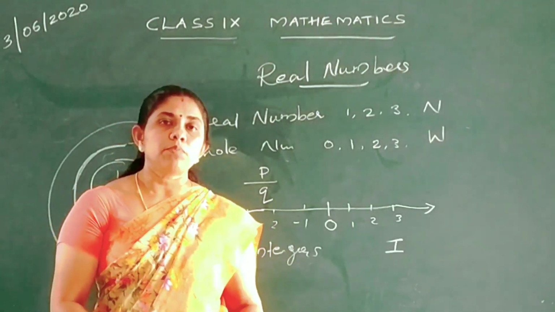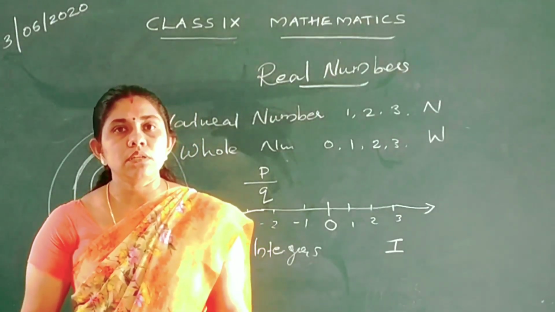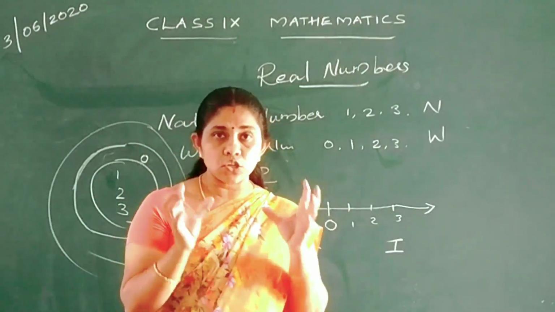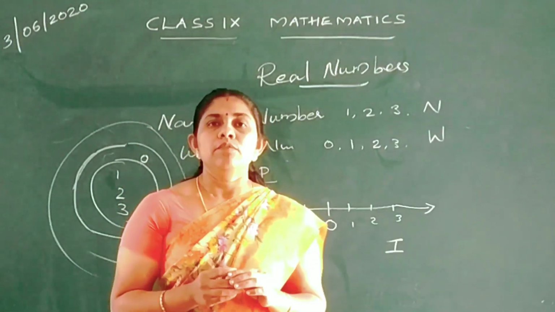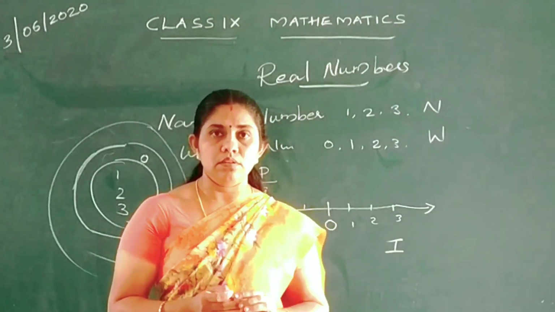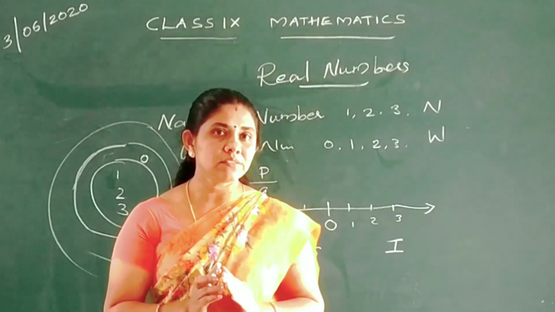Now in the 8th chapter you learned about rational numbers. So what do you mean by a rational number? What is the difference between a fractional number and a rational number? It looks the same. See, 5 by 8 is a fractional number. Now, minus 2 by 3, is it a fraction?